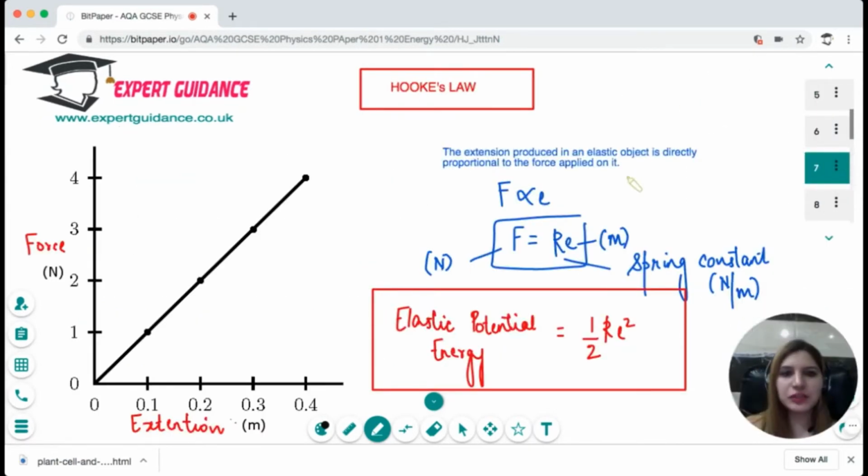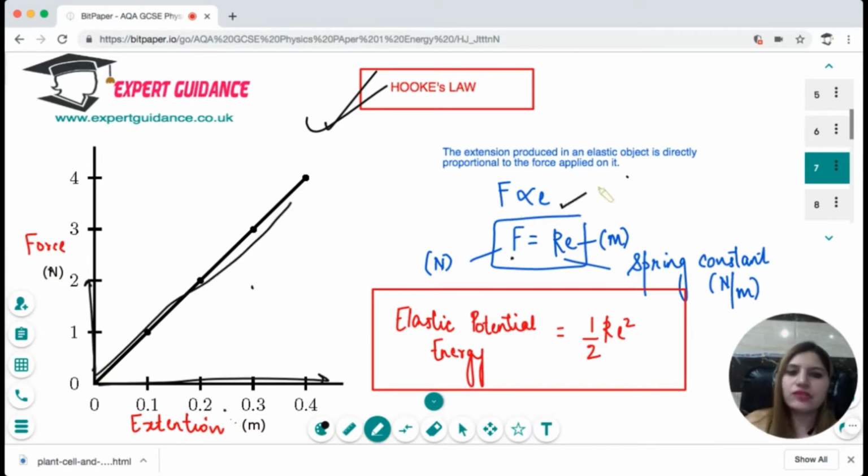Next is Hooke's law. Hooke's law says that when you have any elastic object, as we increase the force, the extension increases up to a level. So the force and the extension have a linear relationship. Force is directly proportional to e, where F is Ke. K is the spring constant, which is specific for a certain spring. And to calculate the elastic potential energy stored in the spring, we do half times K times e squared.